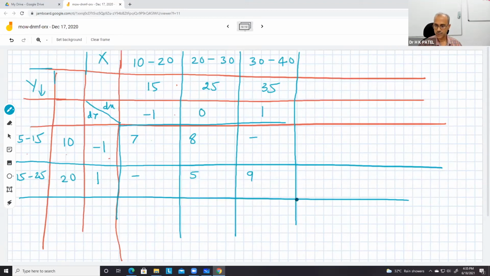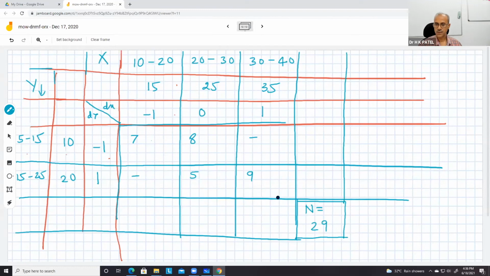Now our job is to calculate. This cell is my capital N, so we can add the totals. Next, you know that we find fx and fy.